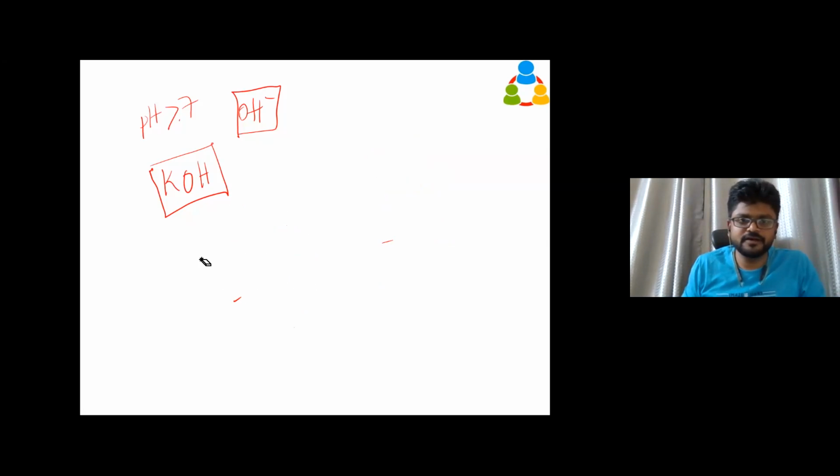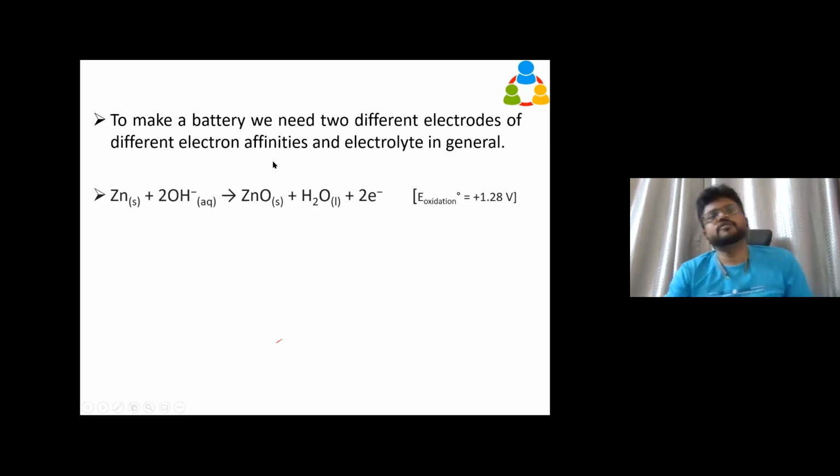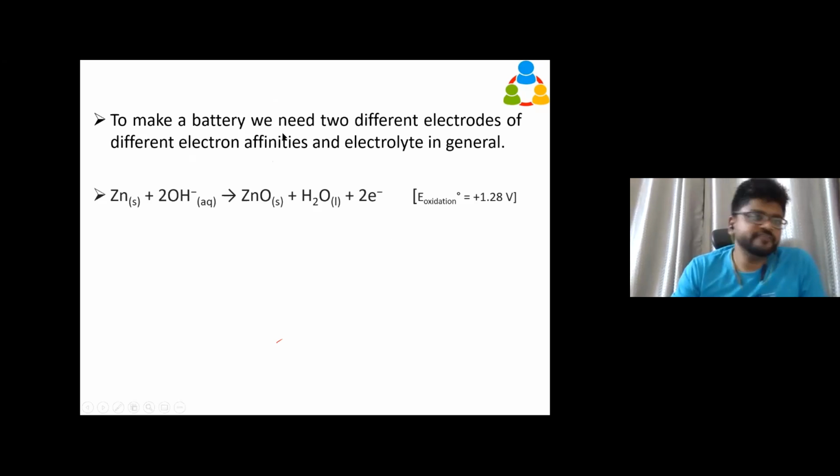Okay. Are we clear? Guys? So we already saw that to make a battery, we need 2 different types of electrodes of different electron affinities and the electrolyte. So in summary, what kind of electrolyte are we going to use? The alkaline electrolytic solution, that is potassium hydroxide.